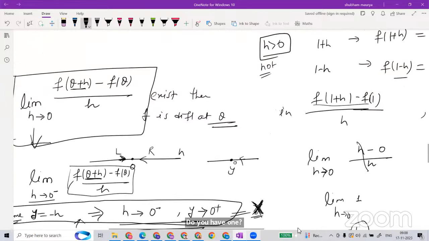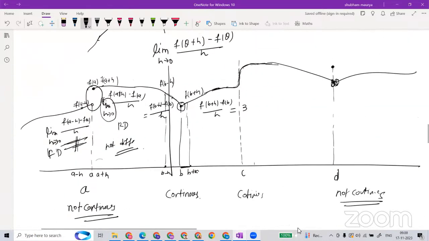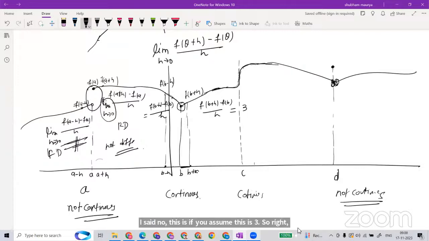The same thing is happening here too. If you assume this is 3, the left side will be 3, but with the negative sign, -3. So at a sharp corner, generally, with symmetry, as in the mod case or very sharp corners, it will generally have the same height or the same ratio with a different sign. Sometimes it could be different, but for the mod case it is happening the same.